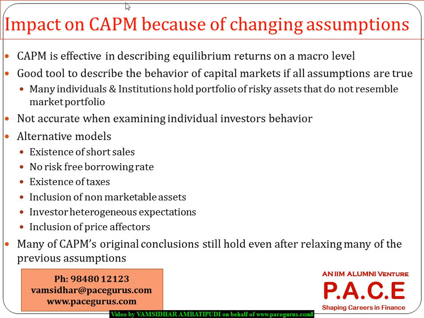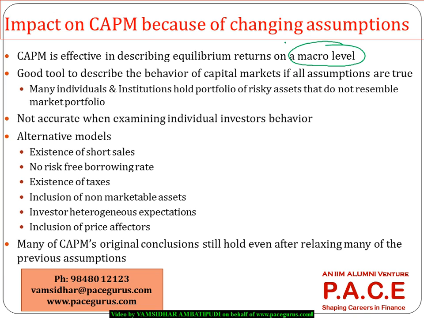So before we get into those kind of stuff, initially it is bringing out the point that whatever CAPM model we are talking of, it is very much a good model at a macro level, which means at a security level, what is the expected return.